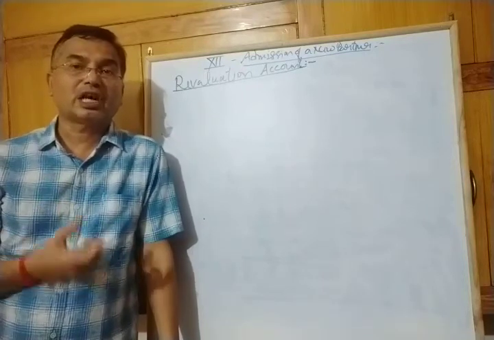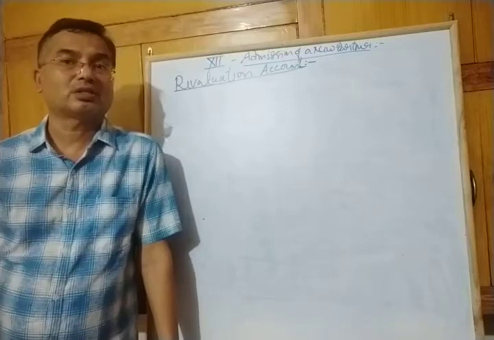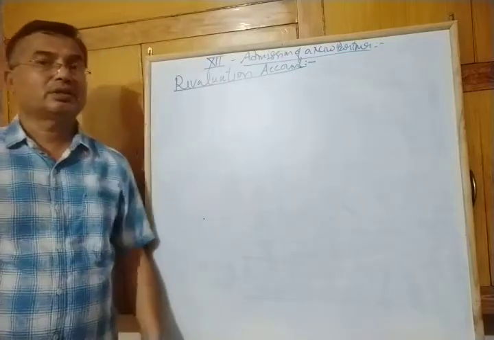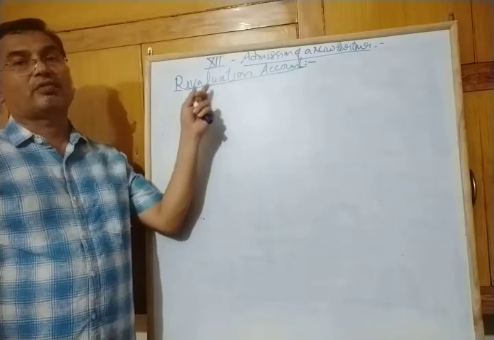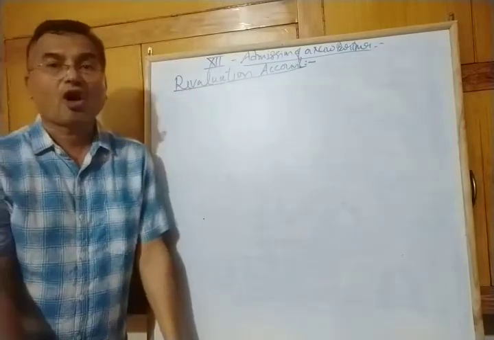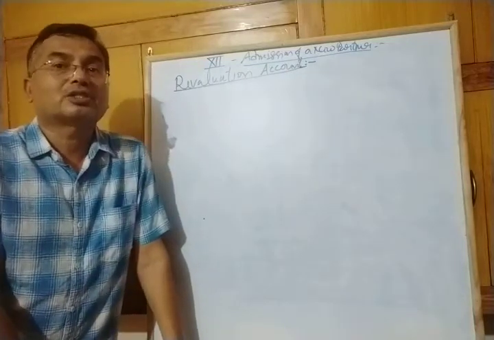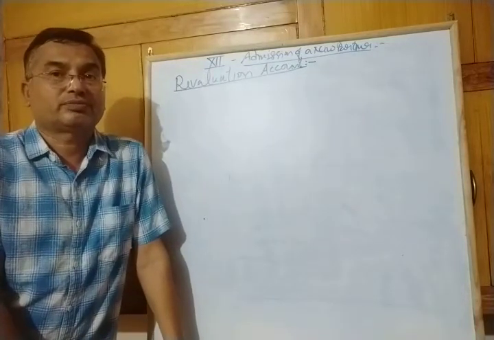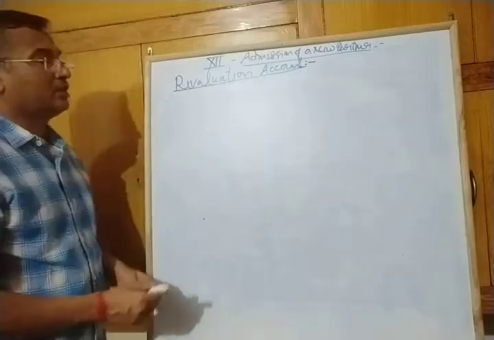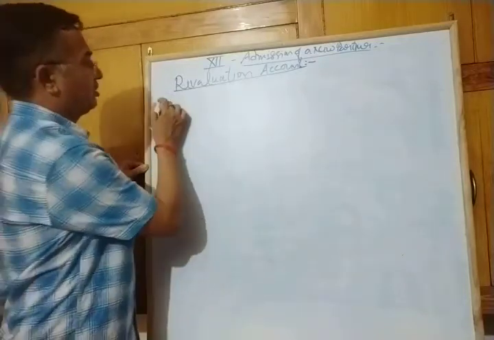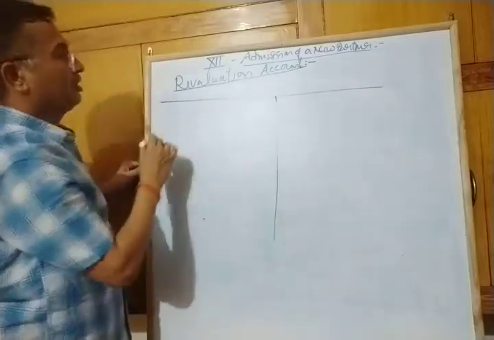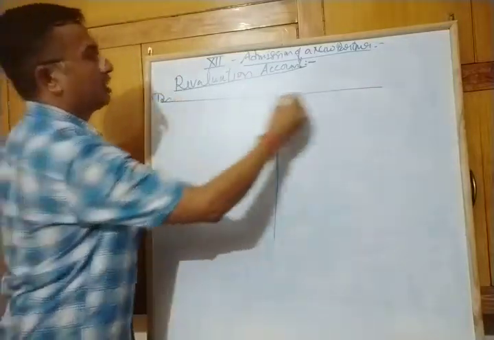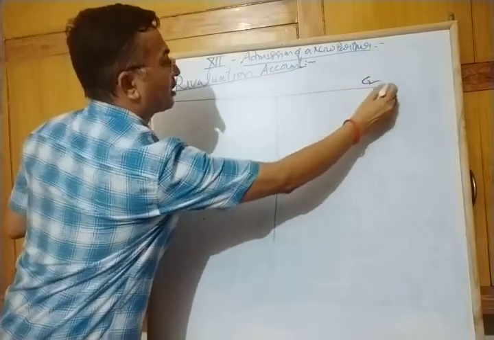For calculation of this profit or loss, we prepare an account that is known as revaluation account or profit and loss adjustment account. This is prepared as, see here, this is the account, debit side and credit side.